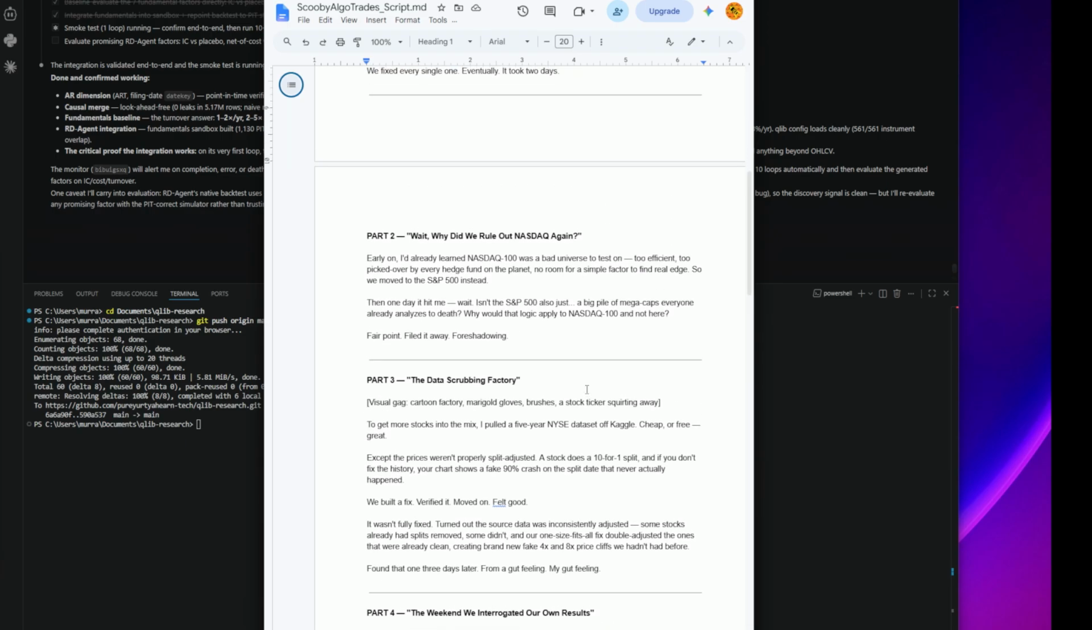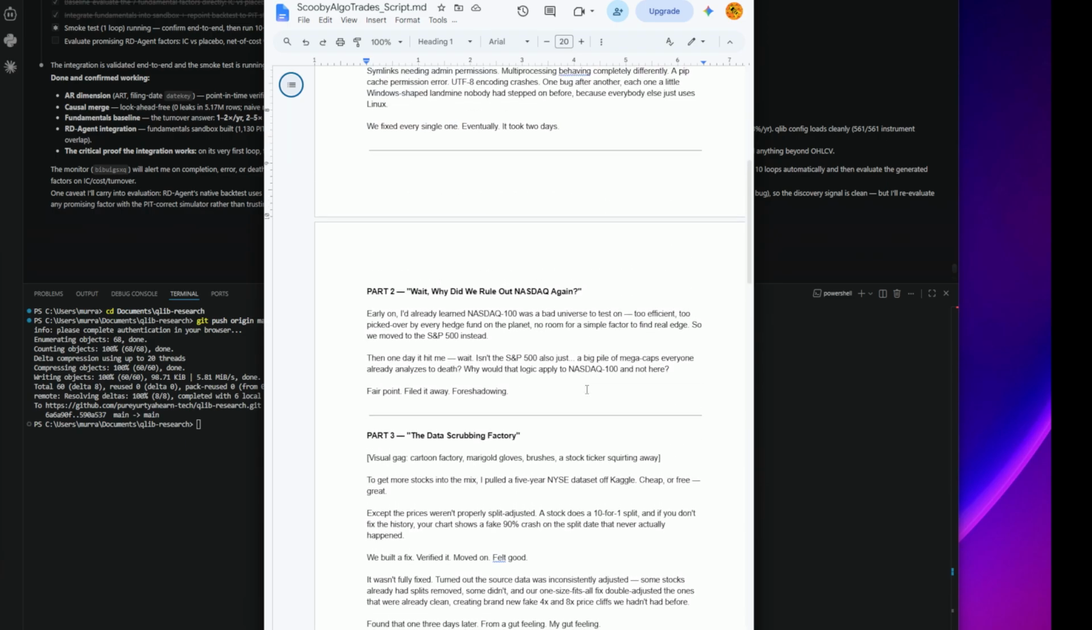Part 2. Wait. Why did we rule out NASDAQ again? Early on, I'd already learned that NASDAQ 100 was a bad universe to test on. Too efficient, too picked over by every hedge fund on the planet. No room for a simple factor to find real edge. So we moved to the S&P 500 instead. Then one day it hit me. Wait, isn't the S&P 500 just a big pile of mega caps everyone already analyzes to death? Why would that logic apply to NASDAQ 100 and not here? Fair point. Filed it away. Foreshadowing.